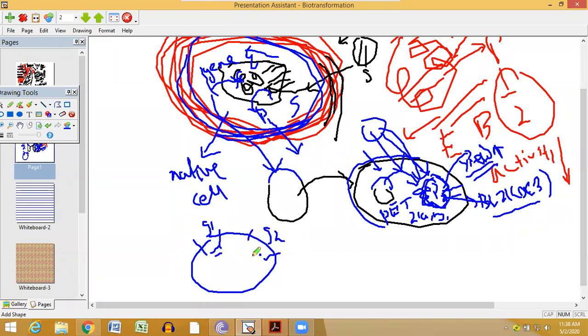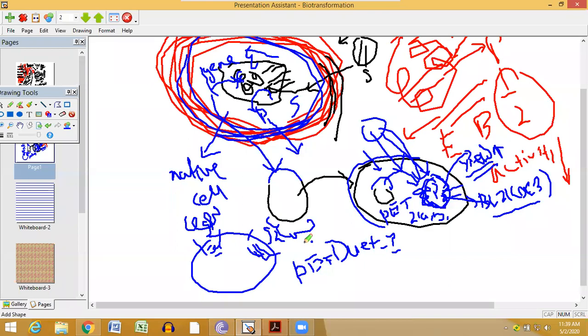Because these kinds of plasmids have two multiple cloning sites, not one, like pET Duet. pET Duet 1 is a plasmid which has two multiple cloning sites, so that you can clone two genes. So from two genes you can simultaneously translate two enzymes. Two enzymes can participate in the biotransformation at the same time.